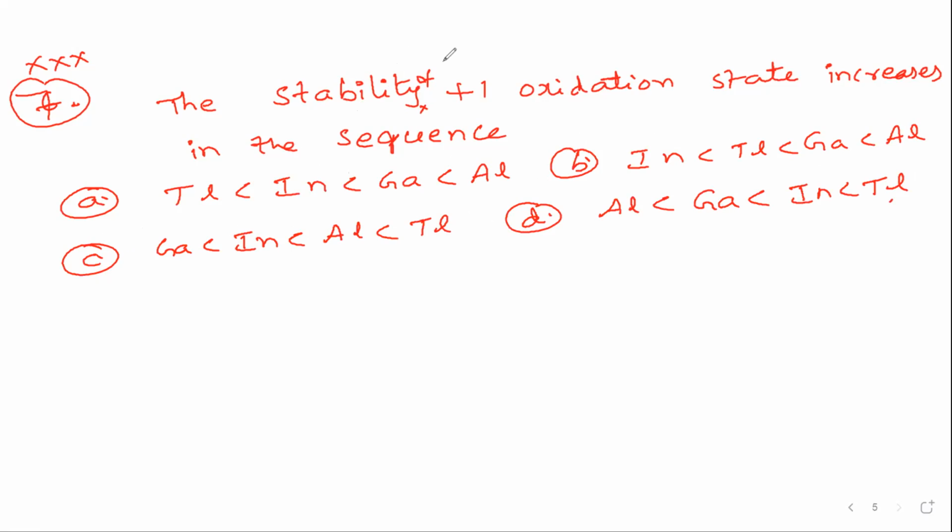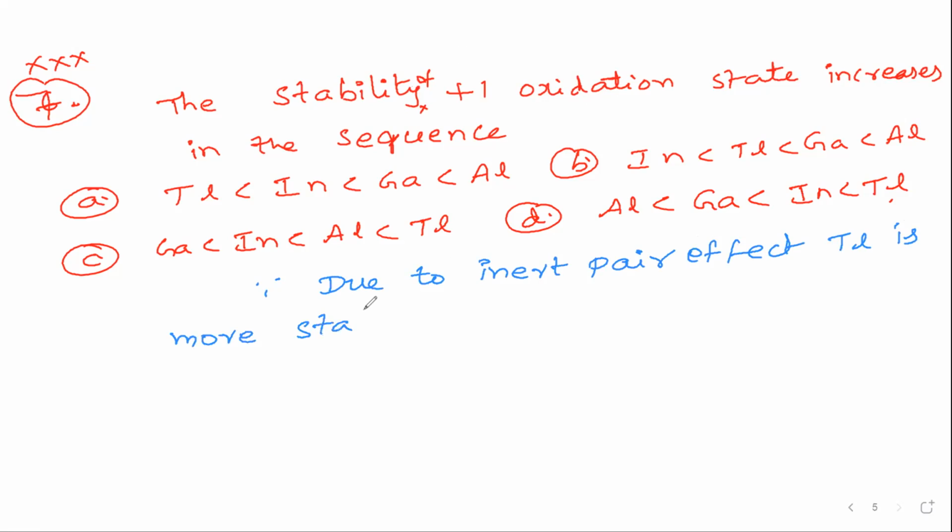So the stability of +1 oxidation state increases in which sequence? Solution is, due to inert pair effect, thallium is more stable in +1 state than in +3 state.